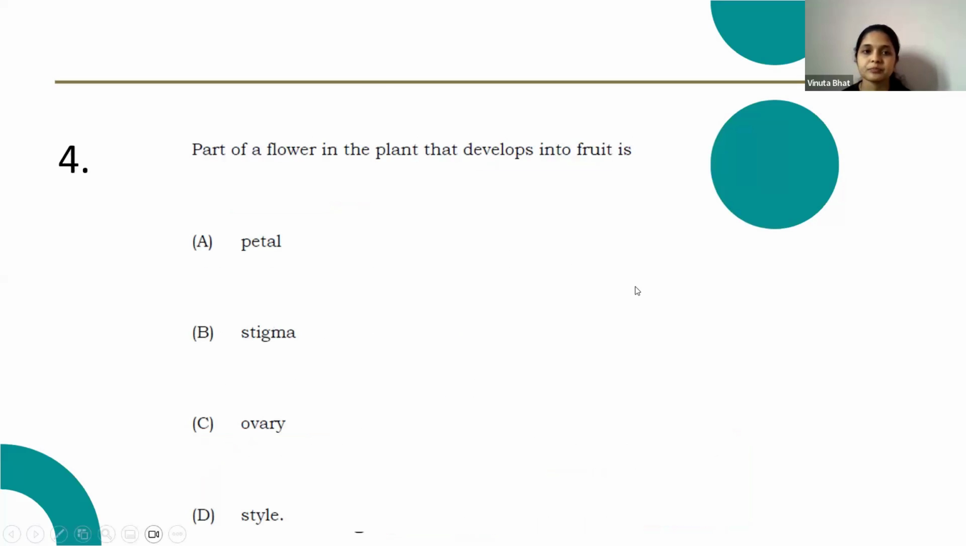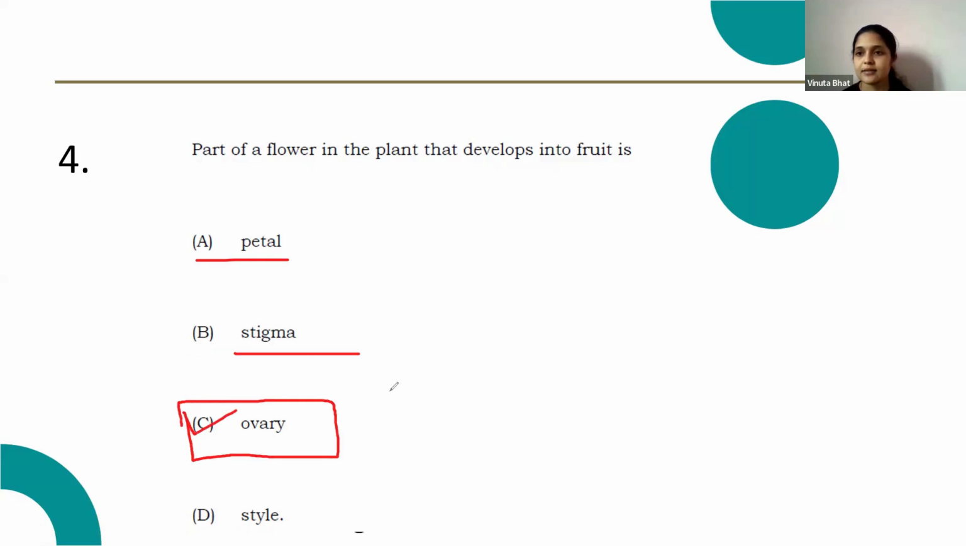Next question. Part of a flower in the plant that develops into fruit is option A, petal, option B, stigma, option C, ovary, option D, style. Petals will fall off, and stigma also. Here, the correct answer is ovary. Ovary develops into fruit. Option C is the correct answer.